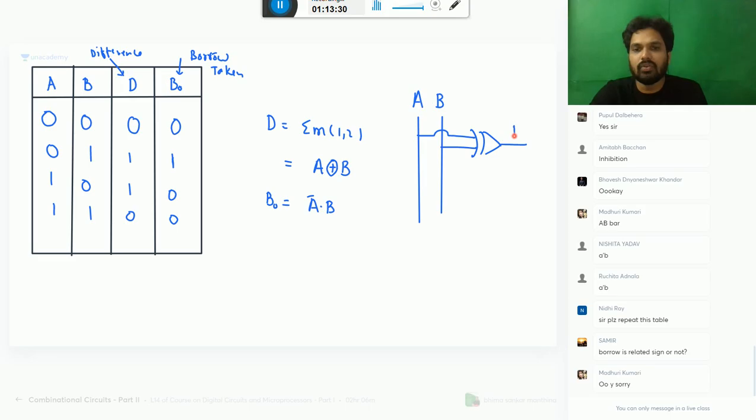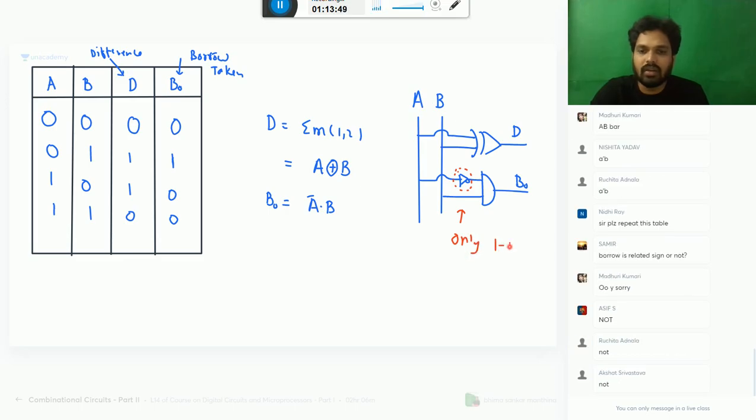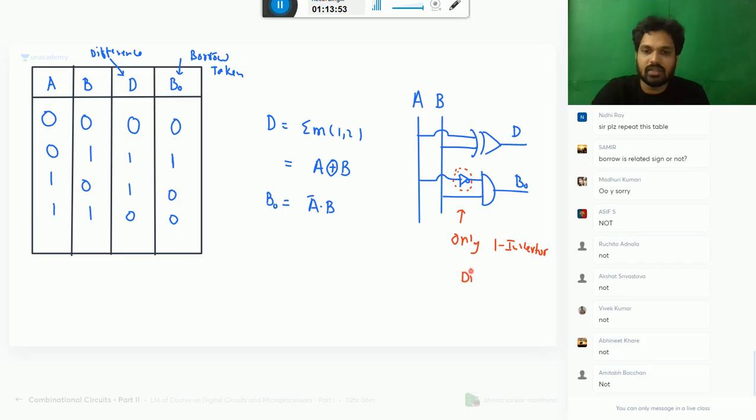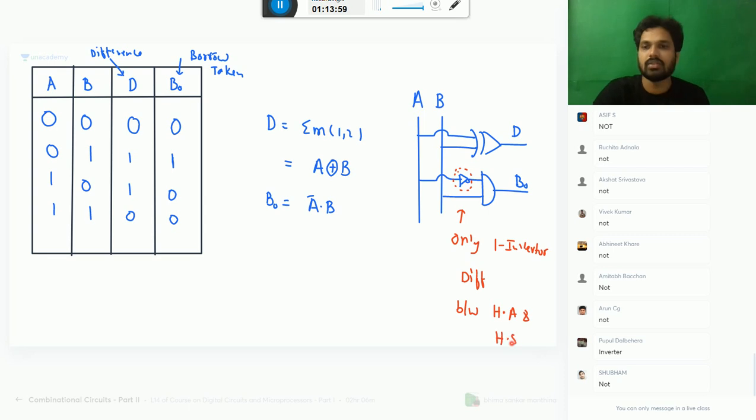It will give you difference. If you take here one inverter and an AND operation, that will give you borrow. You observe half adder and this circuit, what is the extra part required? Only one inverter is the difference between half adder and half subtractor, HA and HS.